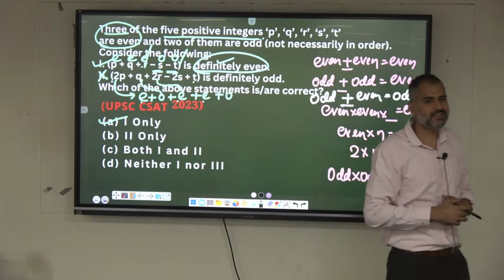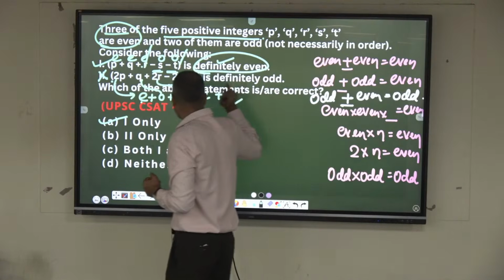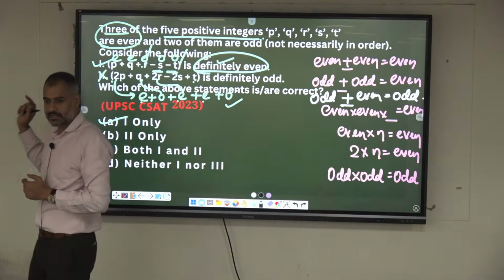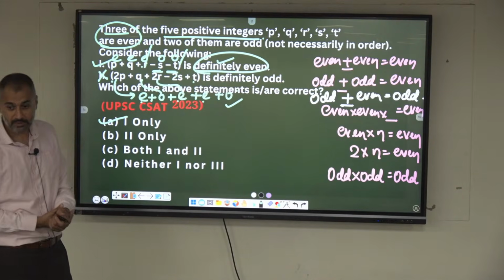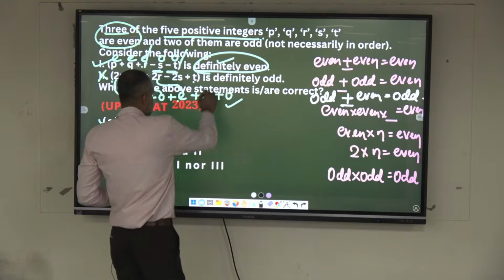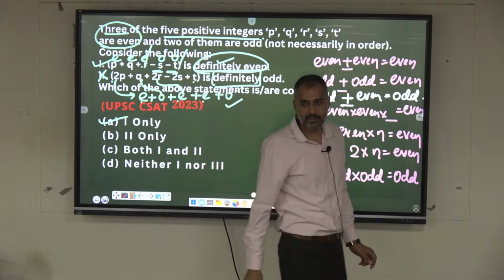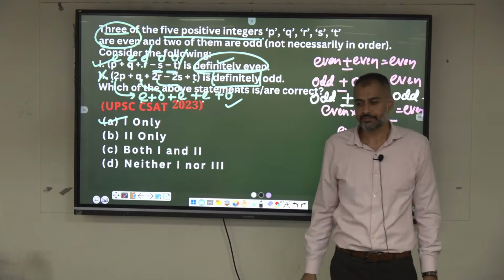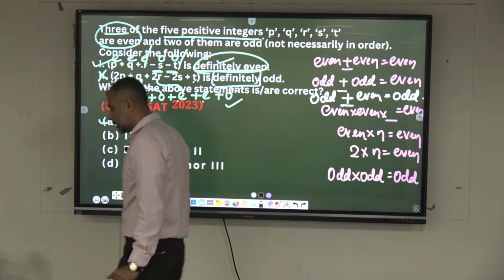Got it? You can assume anything there. If you disprove this statement using one of these examples, then the statement doesn't hold definitely true. Be cautious about these kind of keywords: can be, will be, definitely, always.